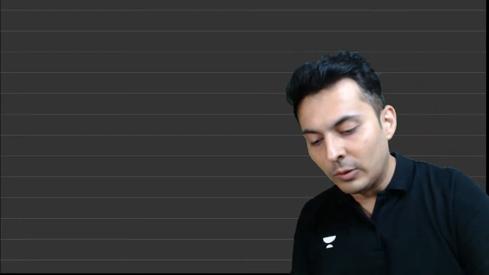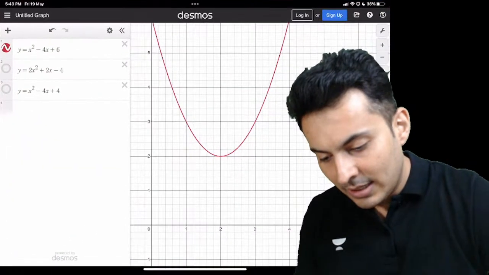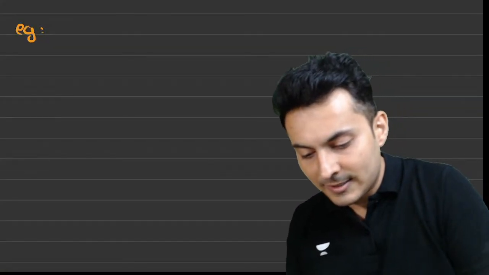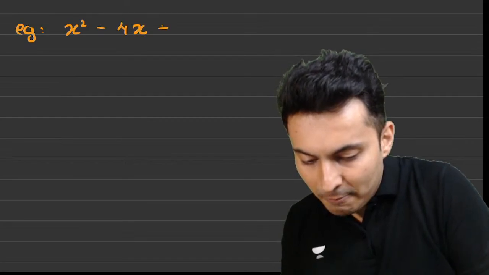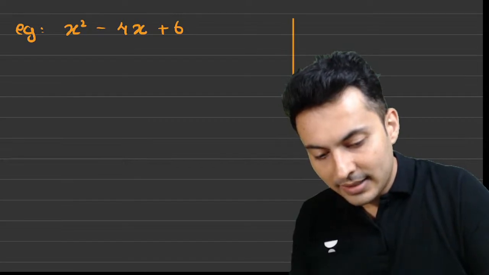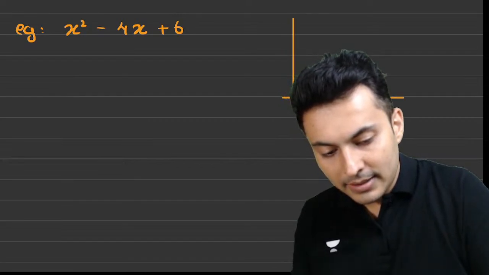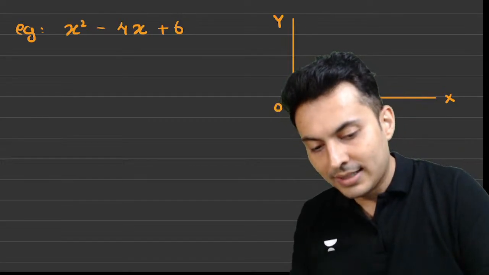So let us write down that equation first. Our example was x square minus 4x plus 6. This is your x-axis, this is your origin, this is your y-axis.